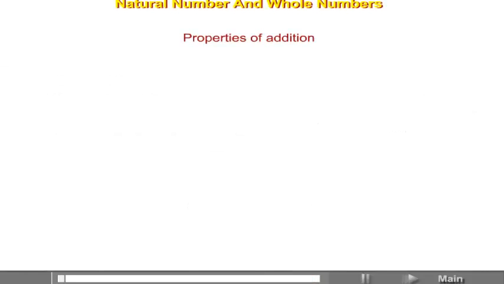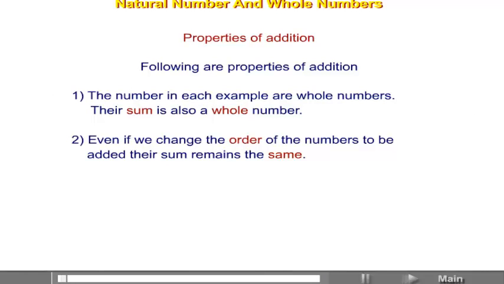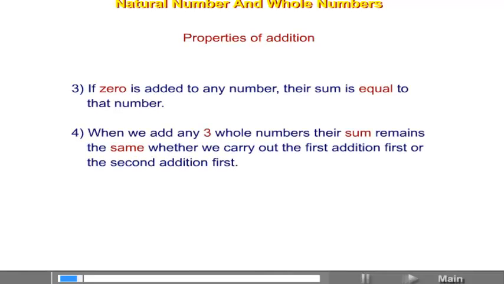Properties of addition. Following are the properties of addition. The numbers in each example are whole numbers. Their sum is also a whole number. Even if we change the order of the numbers to be added, their sum remains the same. If 0 is added to any number, their sum is equal to that number. When we add any 3 whole numbers, their sum remains the same whether we carry out the first addition first or the second addition first.